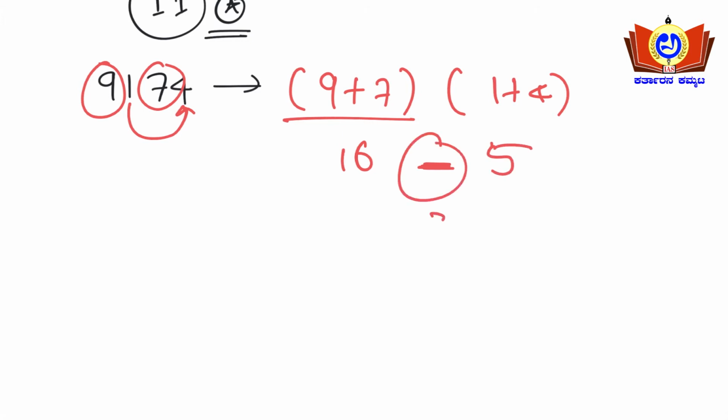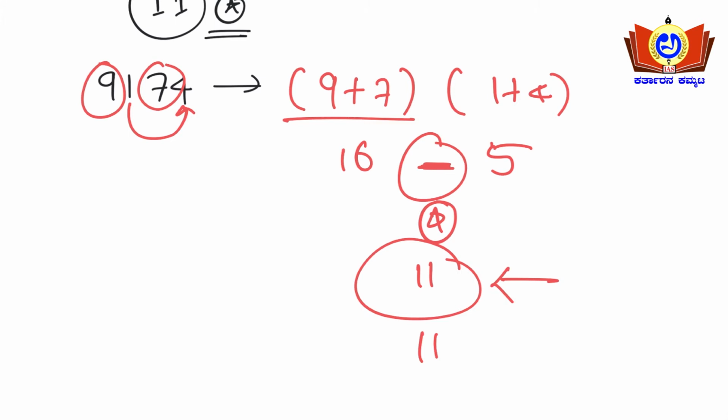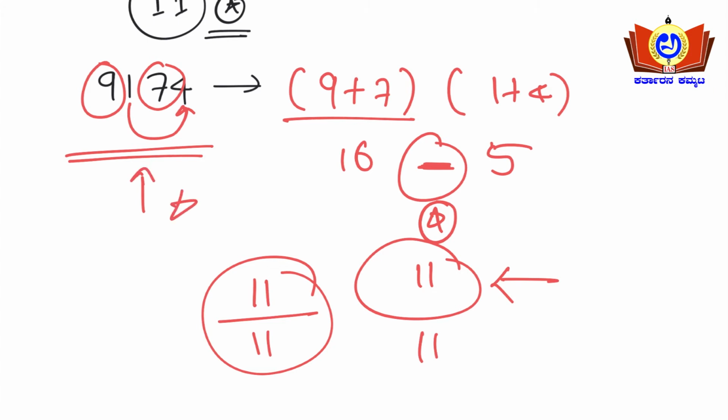This condition you need to remember. 16 minus 5, how much did we get? That is 11. If this number is divisible by 11, then the whole number 9174 is divisible by 11. This condition you need to remember.